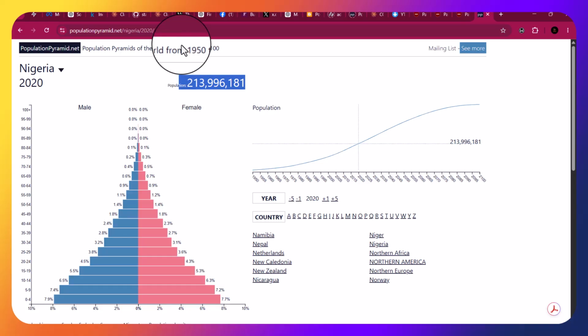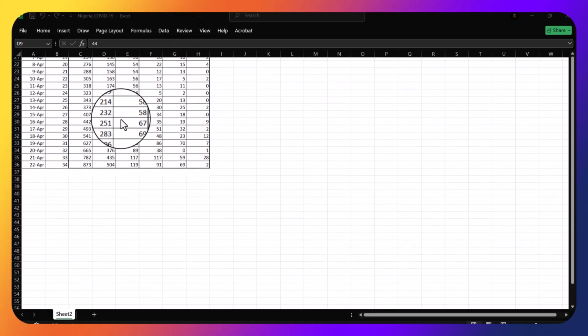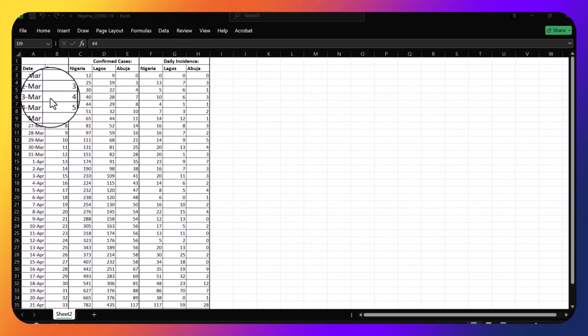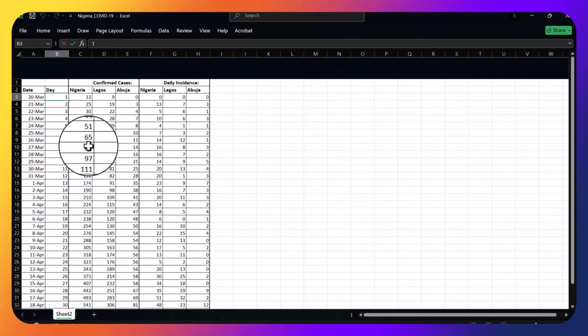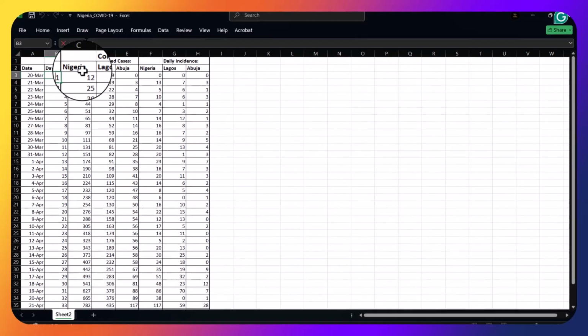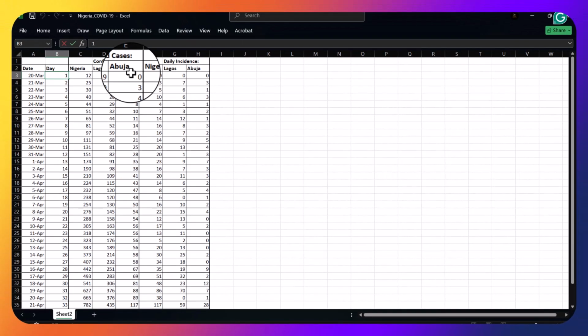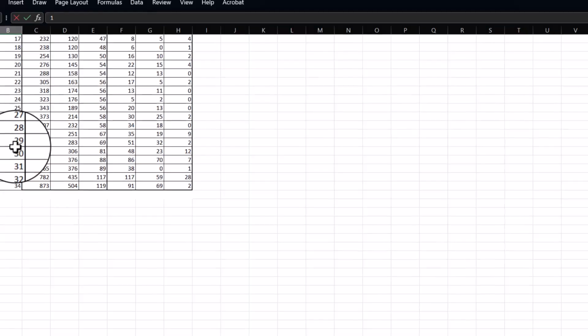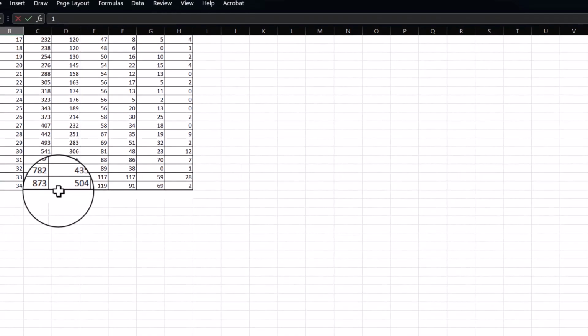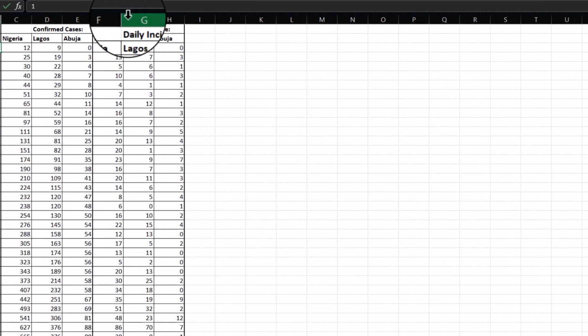So I'll be showing the data set as well. This is the data set. Like I said, the first 34 days, and you can see the date for each of the 34 days, and the country, which is Nigeria, Lagos, and Abuja. Basically, they focused on Lagos and Abuja, although there are some states the virus came in contact with that were not noted in the data set. As you can see, we have a total of 873 cases as of 34 days. Now follow me as I proceed with the analysis.